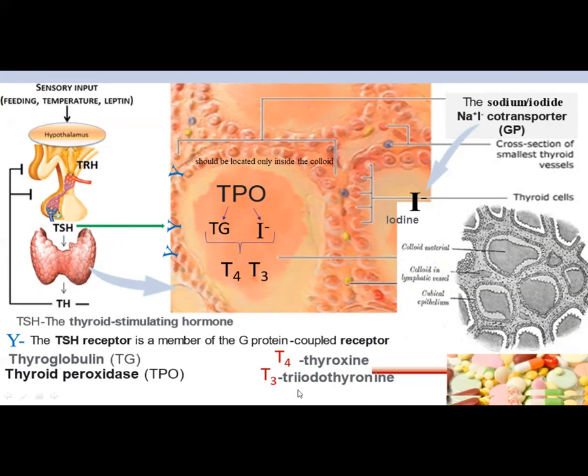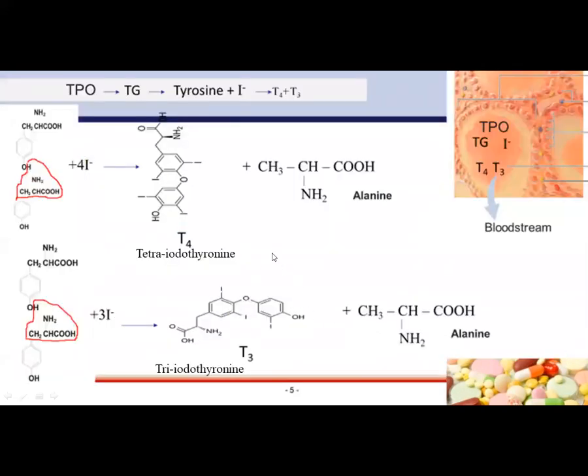T3 and T4 are the formulas. T3 is for triiodothyronine and T4 is for thyroxine. Here we can see some chemistry for the thyroid gland. Here are some chains, and this is their variation. This is for T3, and this is for T4, triiodothyronine and tetraiodothyronine. This is the chain reaction for T4, and this is the chain reaction for T3.